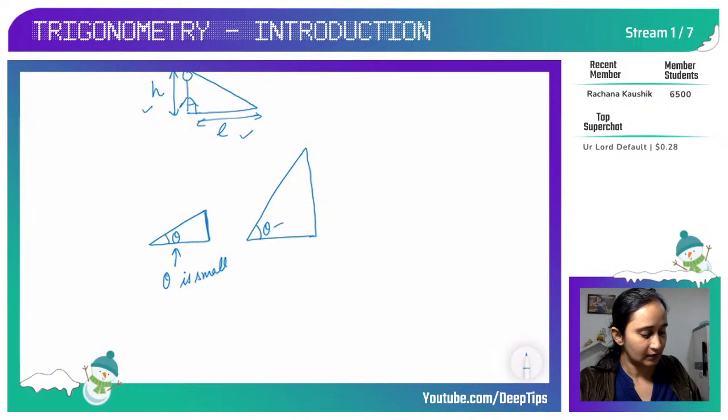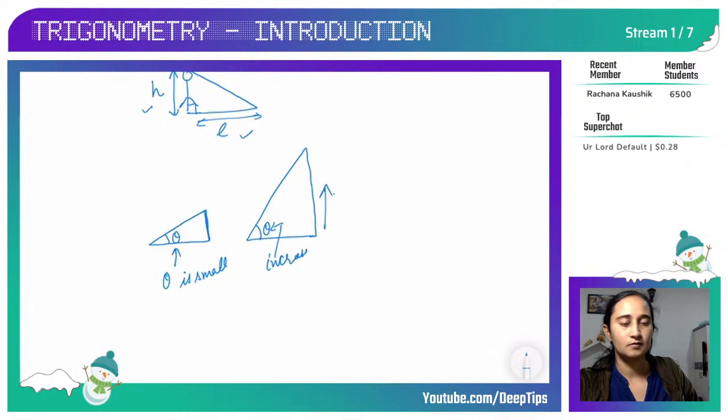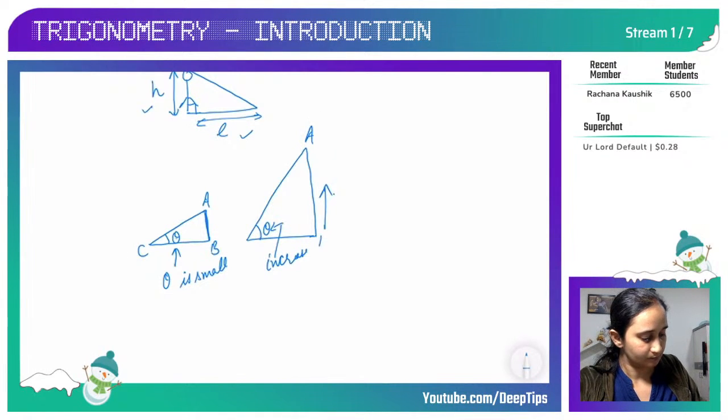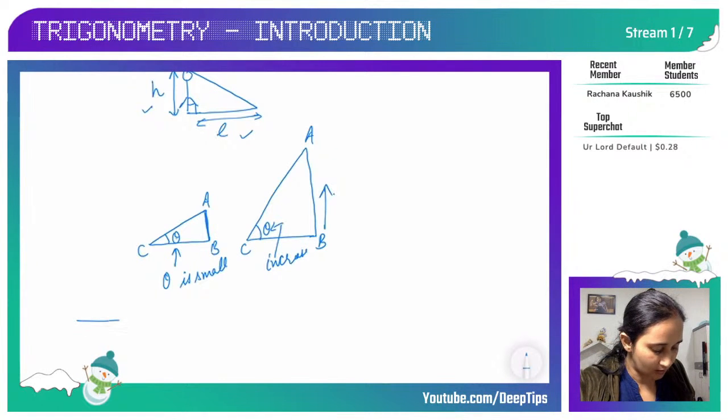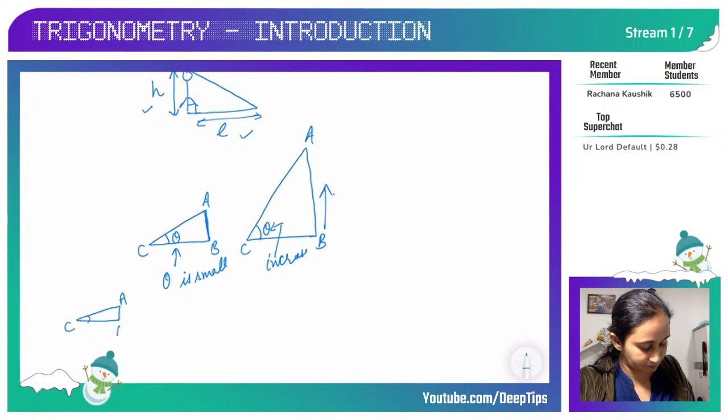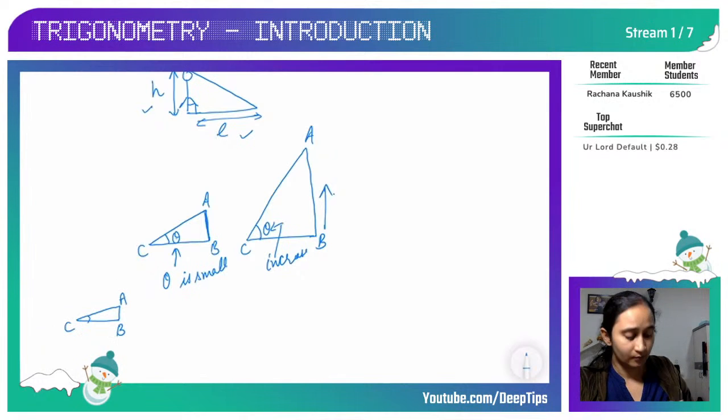When your theta increased here, then this length also increased. So that means theta has a direct relationship with this length AB. When theta is small, so if I take one more triangle where theta is much smaller, then you look at this length AB, it becomes lesser.